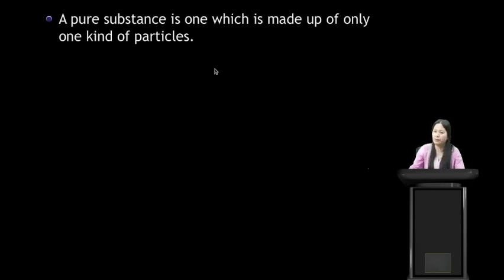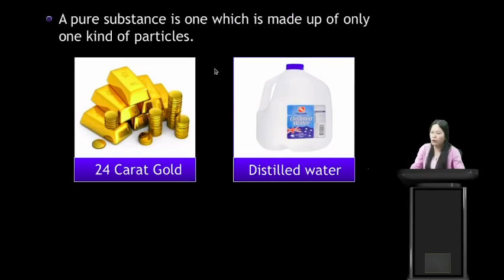Another definition of a pure substance: a pure substance is one which is made up of only one kind of particles. Examples are 24 karat gold, which is pure gold, and distilled water, which is pure water. Another way to understand it is that substances which have the same composition throughout and whose components cannot be separated by physical methods are called pure substances. Another example is salt. So this is what pure substance means.